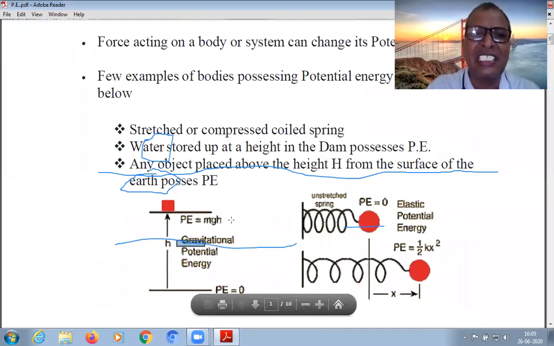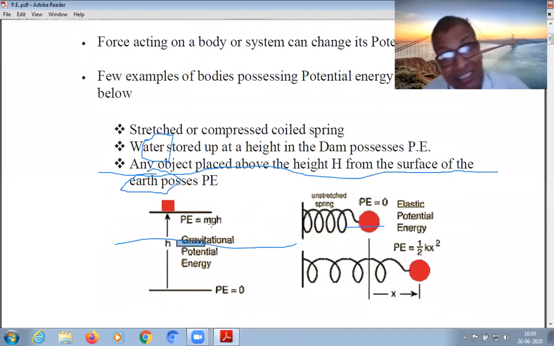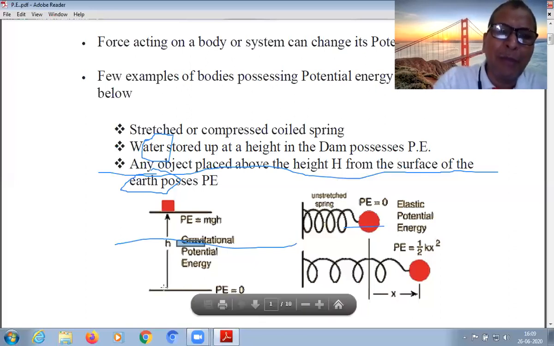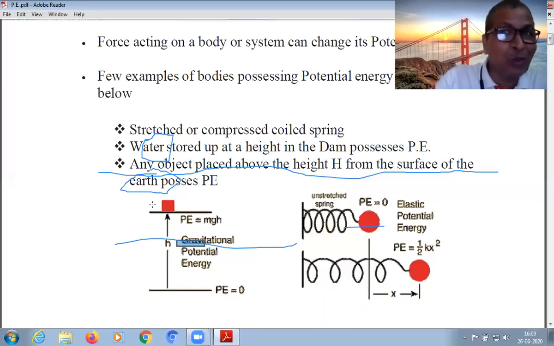So work done is mgh. This work done is stored in the form of potential energy when we keep the body on top. Actually mgh is the work done when you lift a body from the surface of the earth to height h above. What is work done? F into d. Right? F into d.